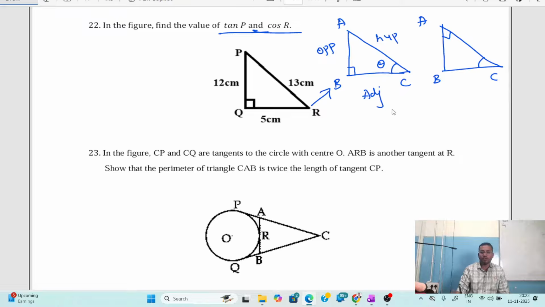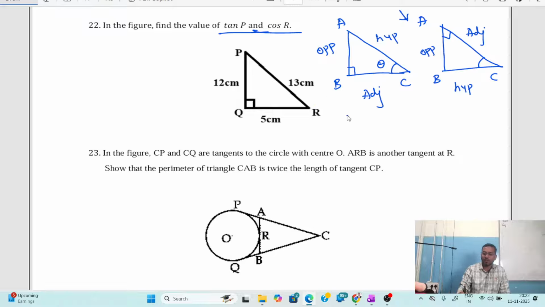Now, according to figure 2, here 90 degree is angle A. Angle A is 90 degree. Am I right? If angle A here is 90 degree, which side can you see in front of you? That is hypotenuse. Assume you are standing at acute angle, that is angle C. Which side is visible for you? That is opposite side. And remaining side, here we call as adjacent side. This is how we have to name the sides of the triangle. If the angle changes, even the sides will change. Don't forget that logic. Am I right?